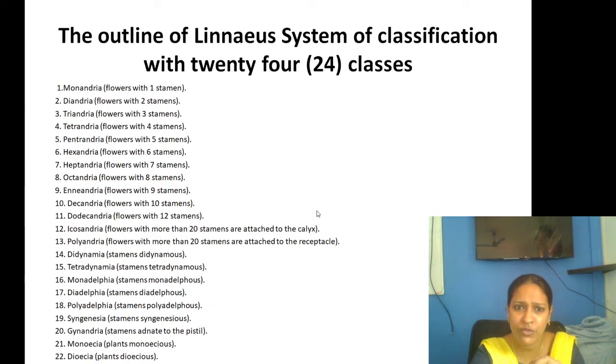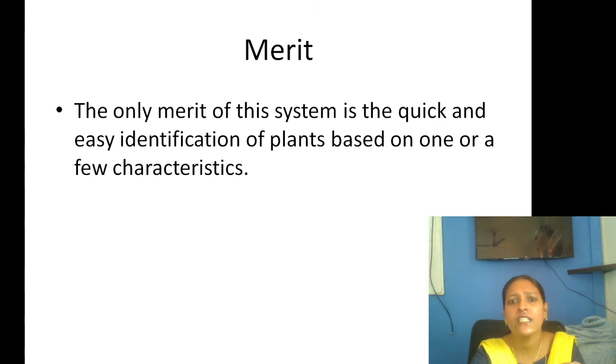So we have 24 classes, and here is a list of the 24 classes. Depending upon the stamens, if there is only one stamen we call it monandria, two stamens is diandria. A didynamous condition is didynamia, a tetradynamous condition is tetradynamia. If it is a monoecious plant, it is monoecia, and a dioecious plant is dioecia. And then cryptogamia, the non-flowering plants, which include algae, fungi, moss, and ferns. Okay, so this is about the 24 classes of the artificial system.